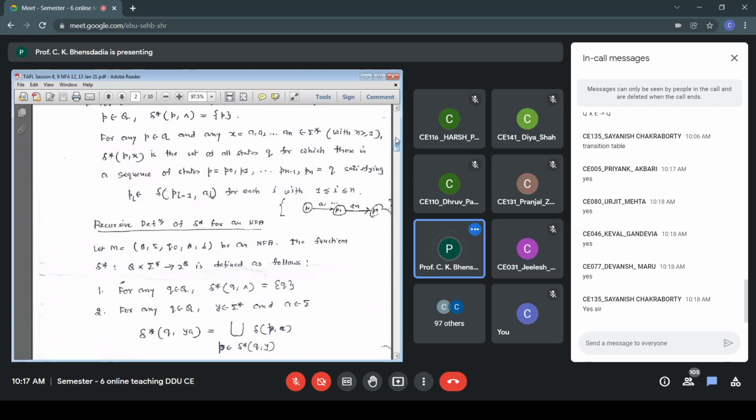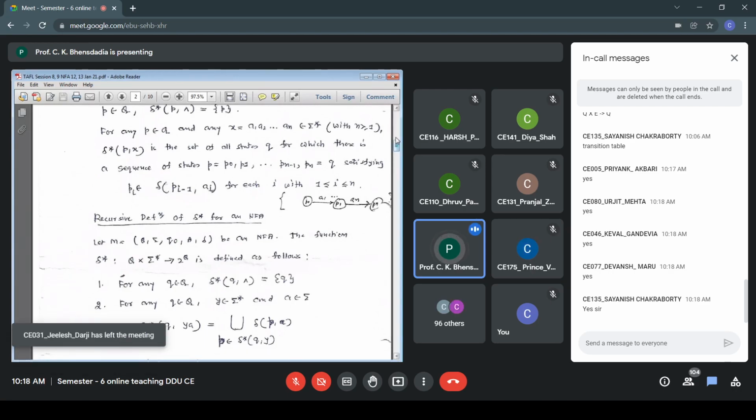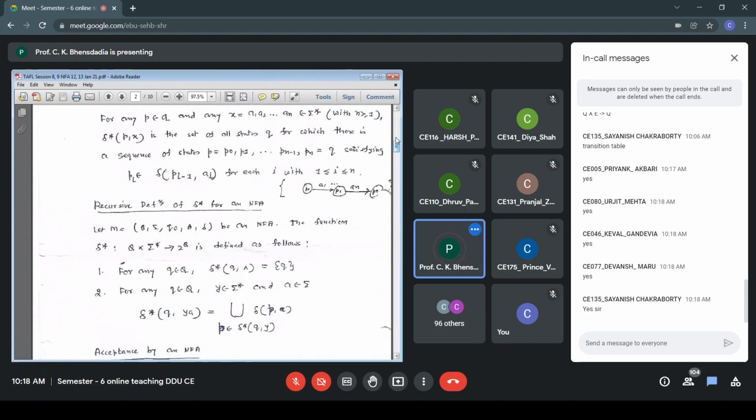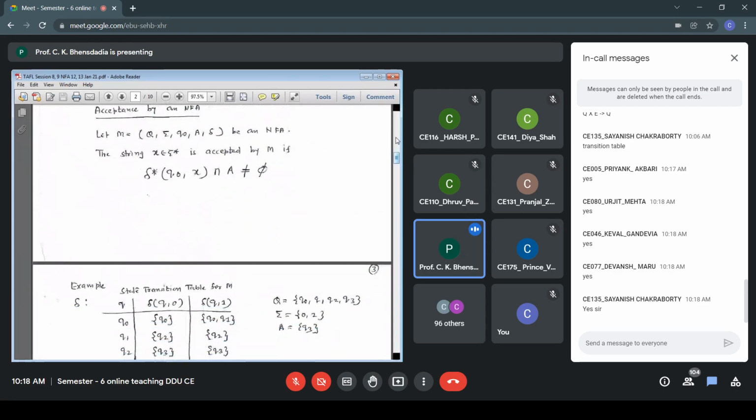Instead of this single symbol A, if I want to process ABCD, for example, it is multiple symbols, and whenever there are multiple symbols, we apply the star operator: delta star Q ABCD. So that is delta star, applying the star operator to delta. Let us take an example of this definition, just for more clarification.